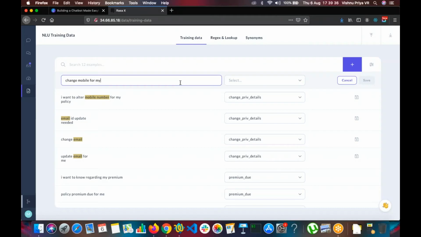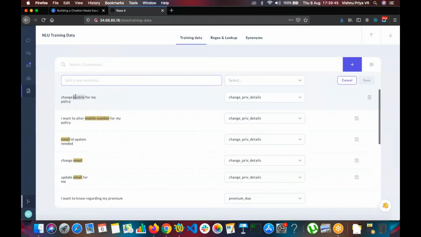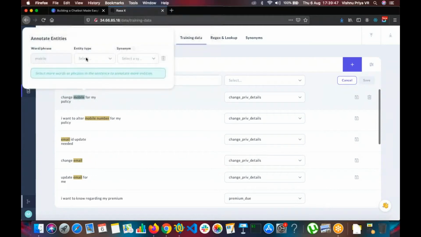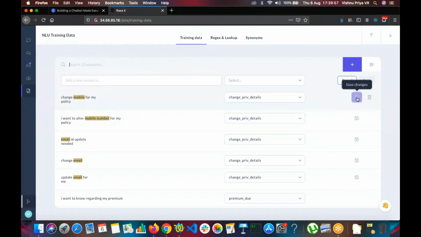Another for mobile. So this will be the final variation that I'll be giving for now. Okay, I guess the changes are saved, but anyway, I'm going to do it again.